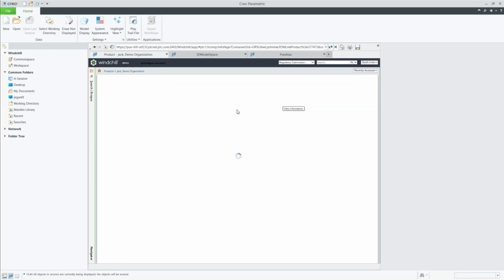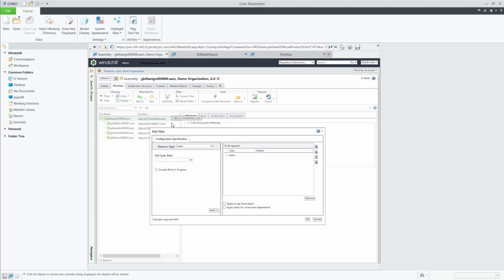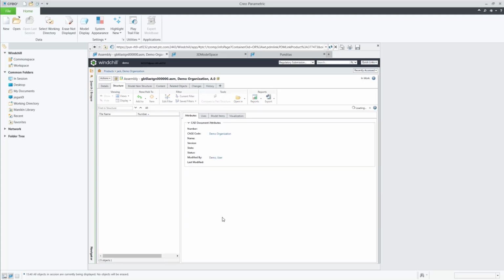In this video, you will see a filtered version of a top-level assembly be added to the workspace based on lifecycle states. This assembly will be missing several sub-assemblies that were included in the original visualization at the beginning of the video, but with this new feature, users can open a subset of the top-level assembly in Creo.